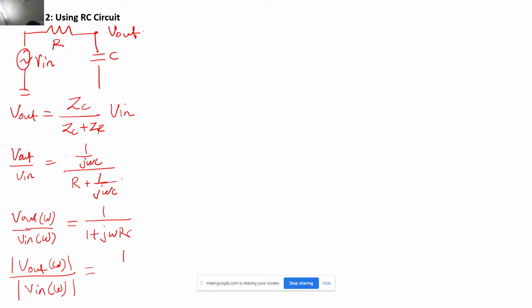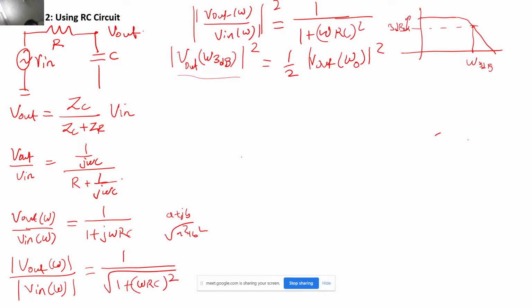So if we just look at the response, then it will look like this. This is the power, so we will just go 3 dB below it, and we will calculate at what frequency it is happening, and this frequency is known as omega 3 dB. Just hold on for a second, I will let you know how I am going to use all of this.